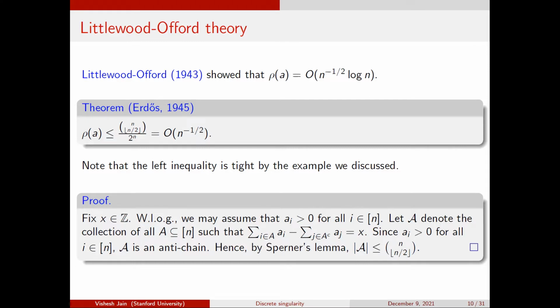Yeah. So we will do much harder anti-concentration results later. Vishesh, actually, I have a quick question. Out of curiosity, do you have any idea how Littlewood and Offord managed to get their bound?